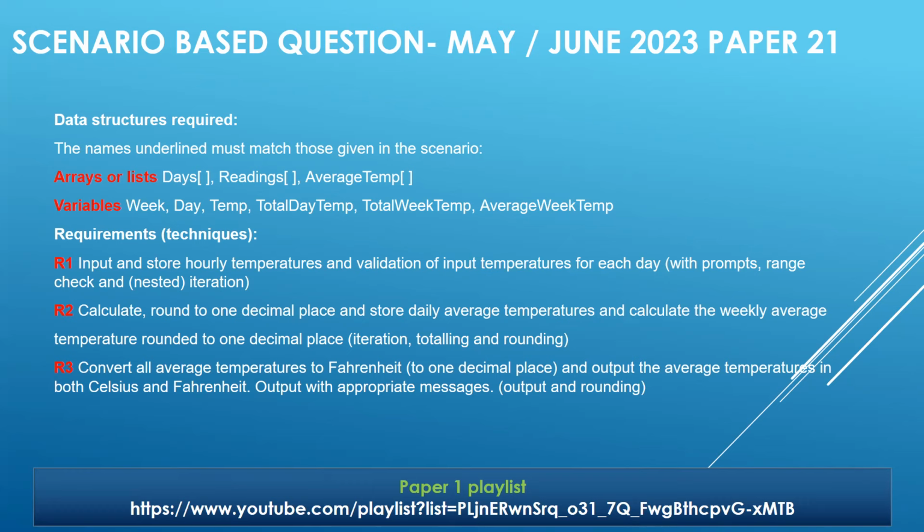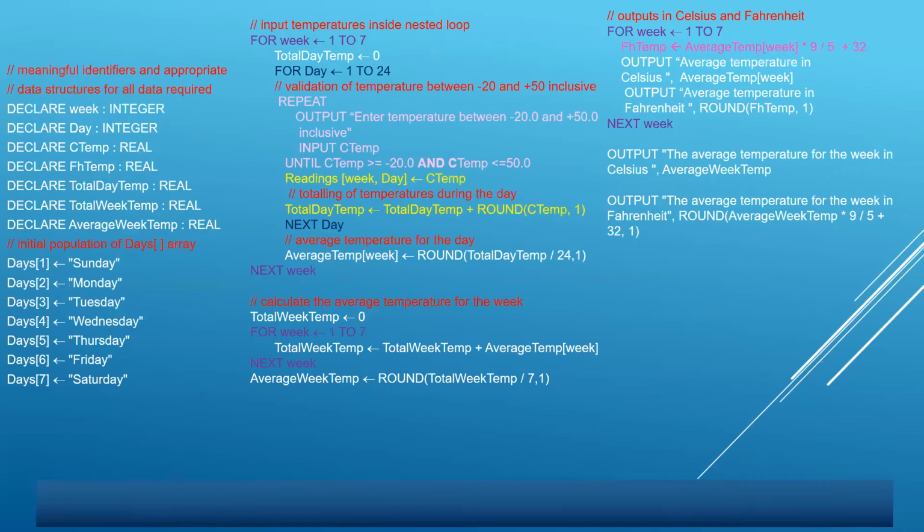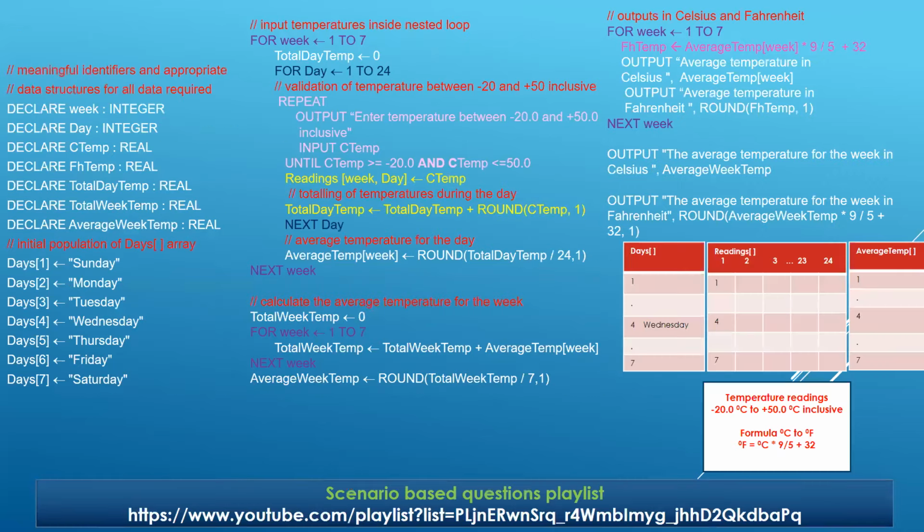Requirement 3: convert all average temperatures to Fahrenheit to 1 decimal place and output the average temperatures in both Celsius and Fahrenheit. Output again with appropriate messages. Again, you can see what is needed: proper rounding off, proper conversion. And once you are done with that, you are using the right output statements with the right prompts to display the messages. Okay, clear? Now, this is now our work.